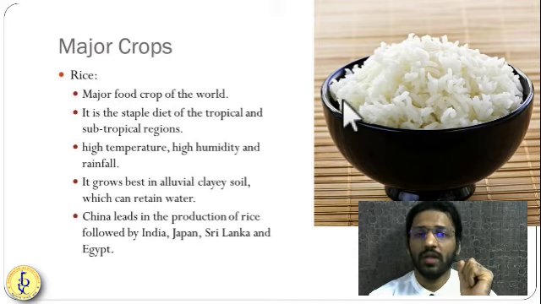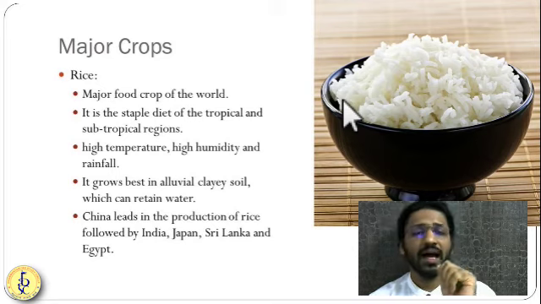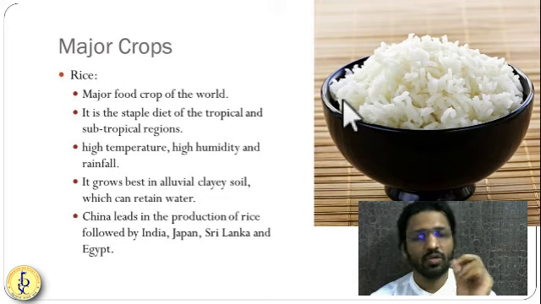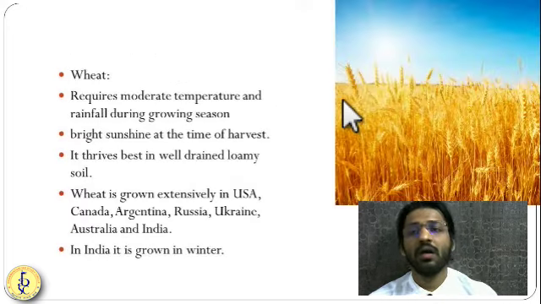China is a leading producer of rice. After that, we have India, Sri Lanka, and Japan. And even Egypt is very fond of eating rice, though it is a desert area.